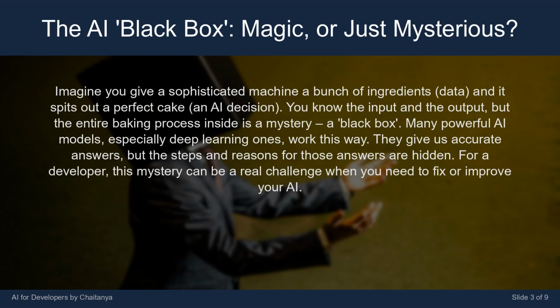Imagine you give a sophisticated machine a bunch of ingredients, data, and it spits out a perfect cake. An AI decision. You know the input and the output, but the entire baking process inside is a mystery, a black box. Many powerful AI models, especially deep learning ones, work this way. They give us accurate answers, but the steps and reasons for those answers are hidden. For a developer, this mystery can be a real challenge when you need to fix or improve your AI.